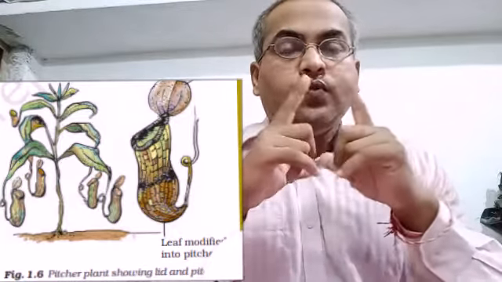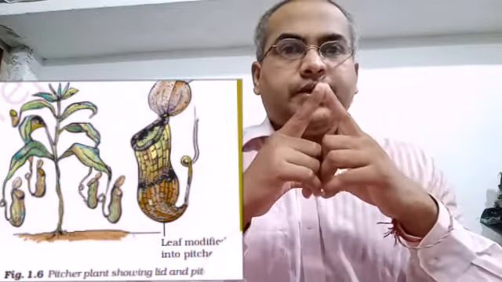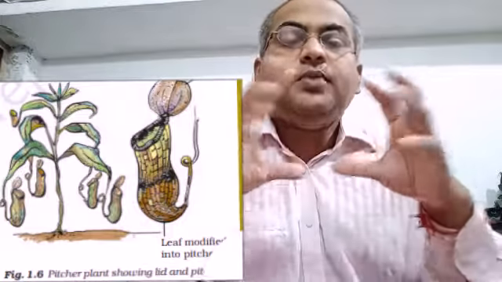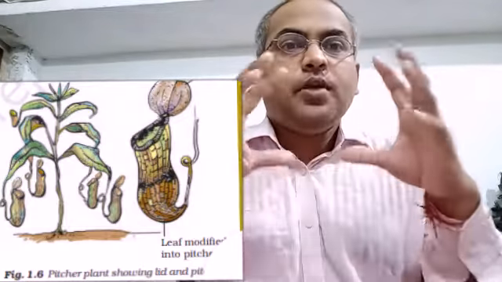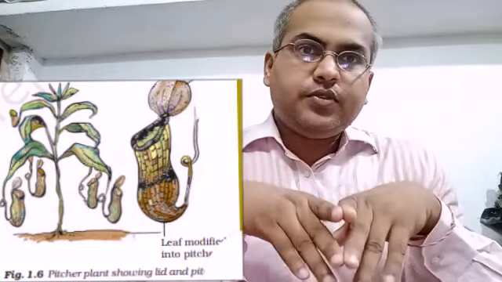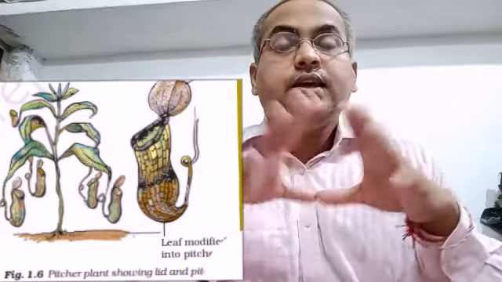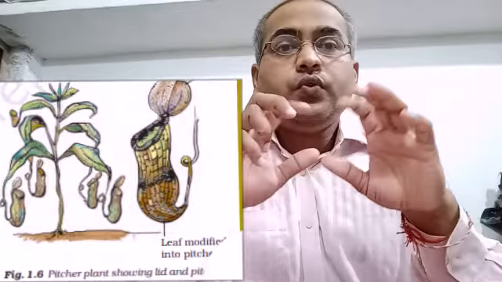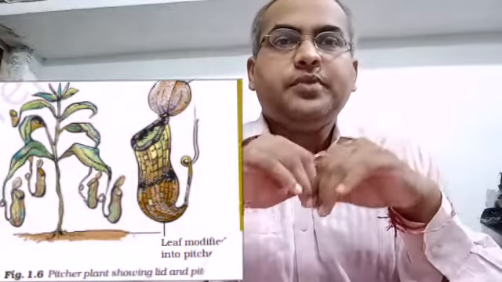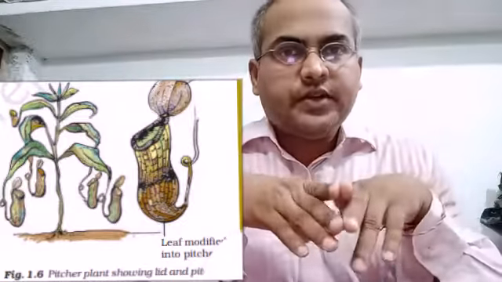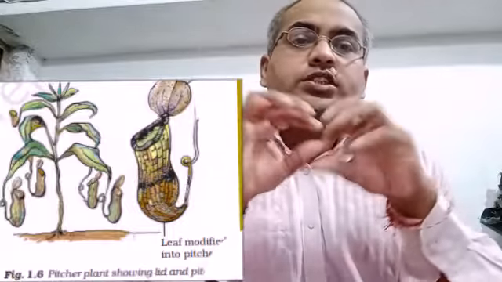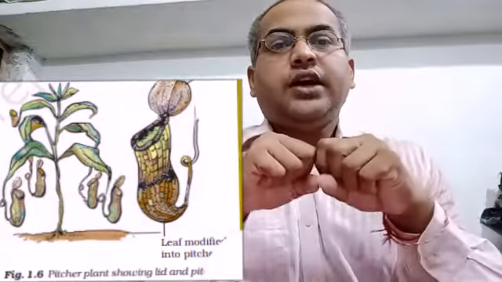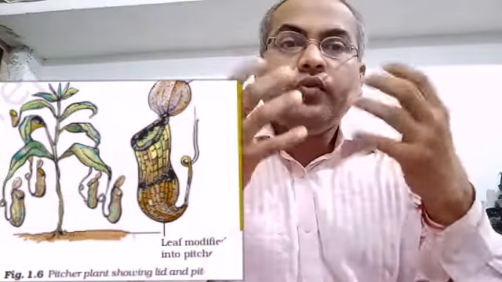There is one more thing I want to discuss here. By the process of photosynthesis, plants prepare food, but there is also the case of nitrogen. We all know that there is 78% nitrogen present in the atmosphere, but no organism is able to absorb this nitrogen directly from the atmosphere. So how do they get it?